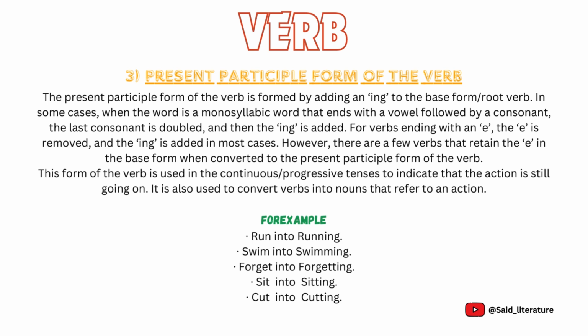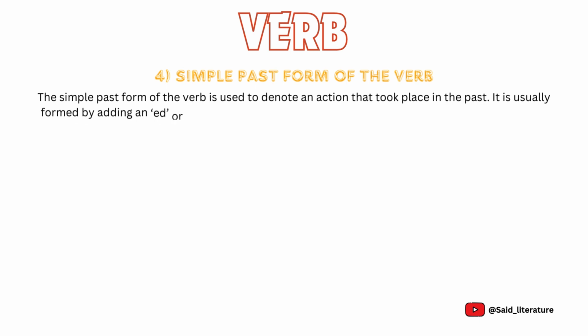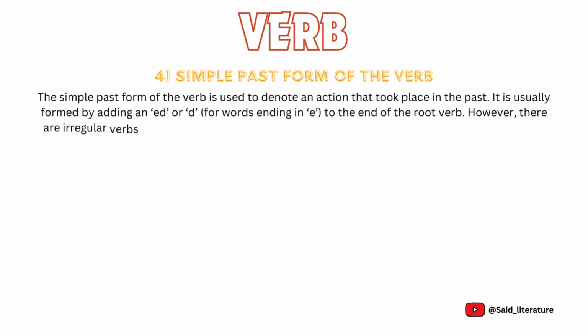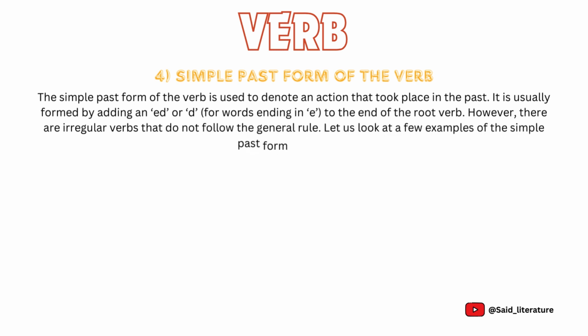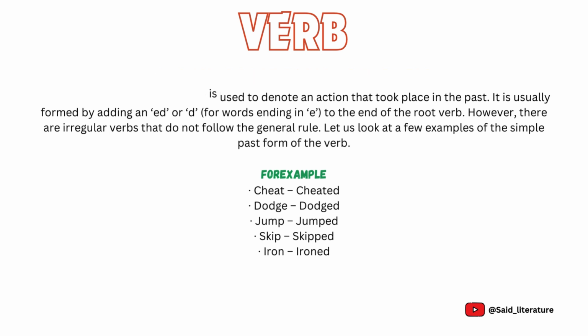Some of the examples of present participle form are run into running, swim into swimming, forget into forgetting, sit into sitting, cut into cutting. Fourth is simple past form of the verb. The simple past form of the verb is used to denote an action that took place in the past. It is usually formed by adding an ed, or d for words ending in e, to the end of the root verb. However, there are irregular verbs that do not follow the general rule. Let us look at a few examples of the simple past form of the verb. Examples of simple past form are cheat, cheated; dodge, dodged; jump, jumped; skip, skipped; iron, ironed.